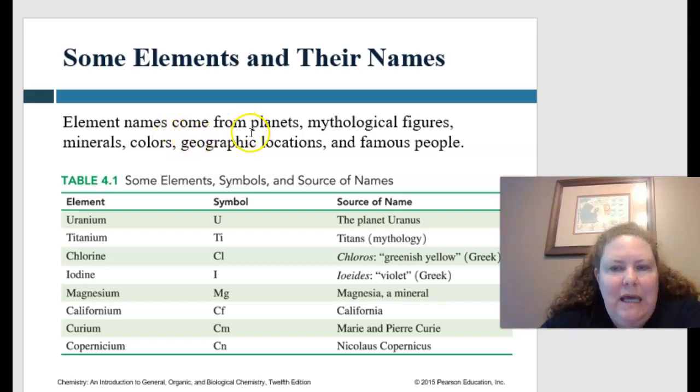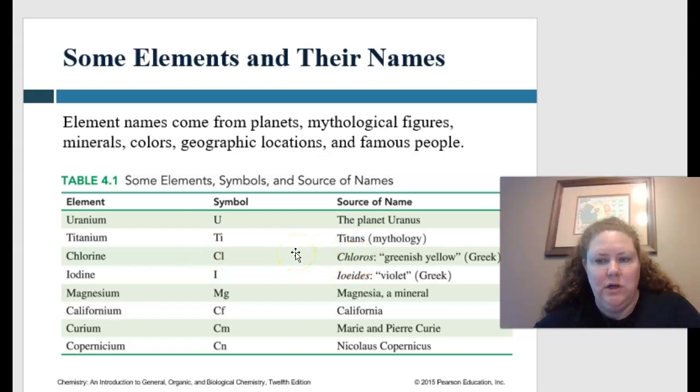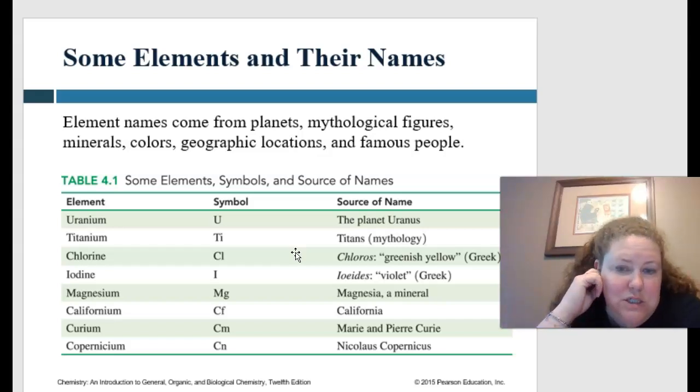Elements' names come from planets, mythological figures, minerals, colors, geographic locations, and some famous people. Here is a table of some element symbols and source names. Uranium is the symbol U, and it comes from the planet Uranus. Titanium's source name is Titans, from Greek mythology. Chlorine comes from the Greek word chloros, which means greenish yellow, and chlorine in its pure form is a greenish yellow color. Iodine is from the Greek word iodes, which means violet, and if you have ever played with iodine, you know that it stains your hands a lot, but it's fun to play with.